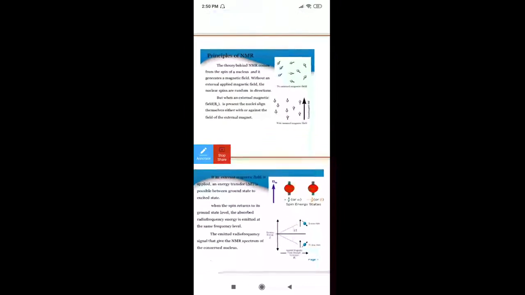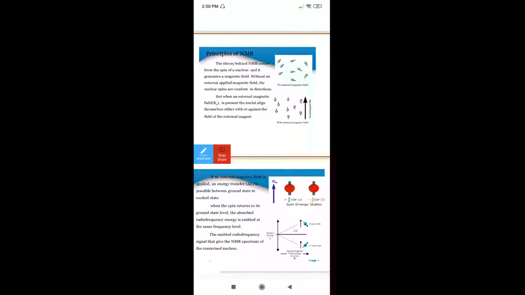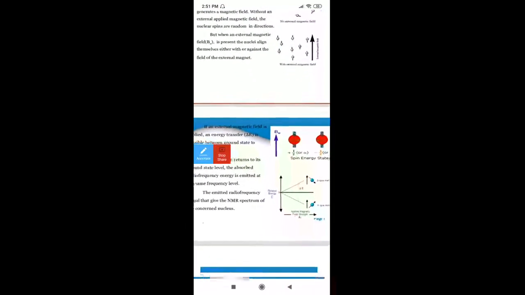So we say NMR has the frequency range of radio frequency region of the electromagnetic spectrum. This emitted radio frequency energy gives a signal, and that is obtained in the form of NMR spectrum.